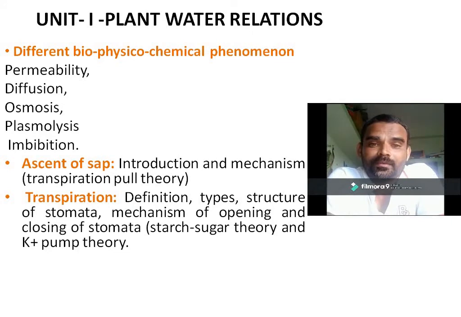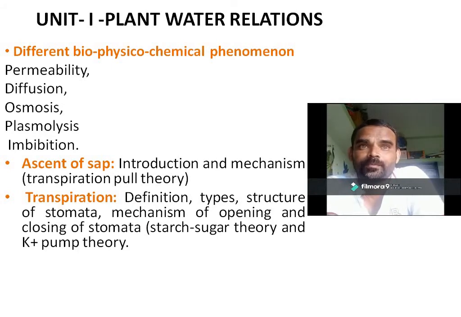Why should it be lost? To maintain the temperature of the plant. And that is the importance of transpiration. Different types of transpiration are there. We'll see in detail about that step by step.